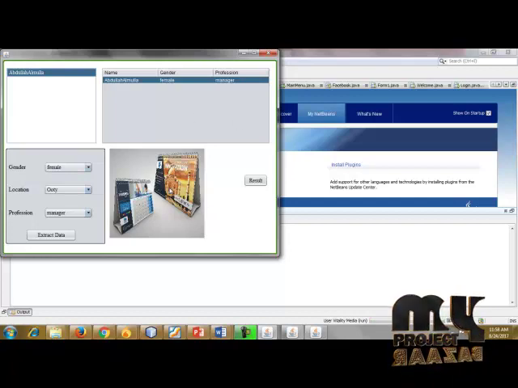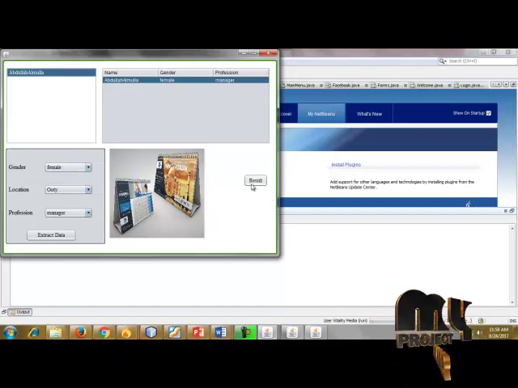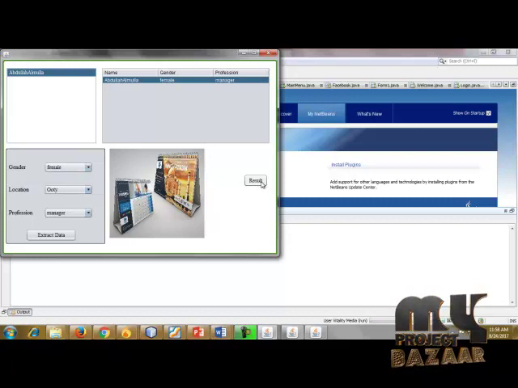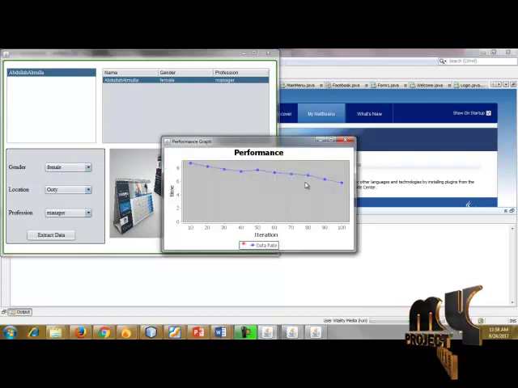This is our search influencers. PS means personalized influential search. Going to the result. This is our performance.